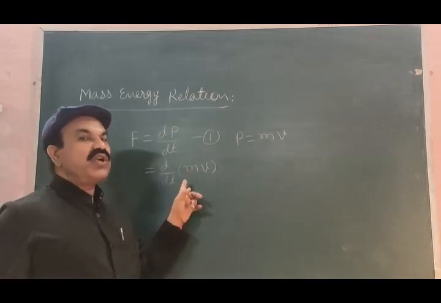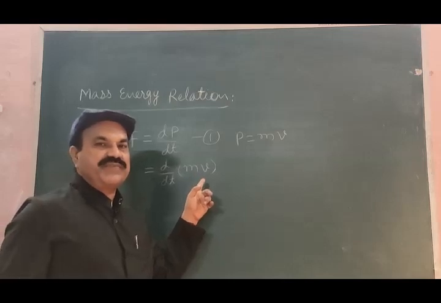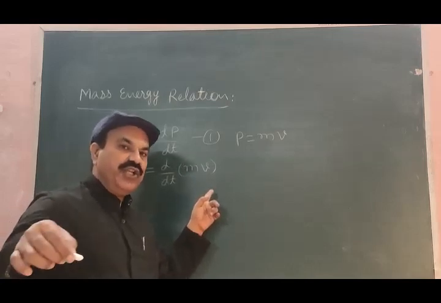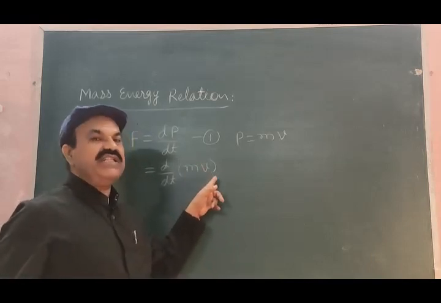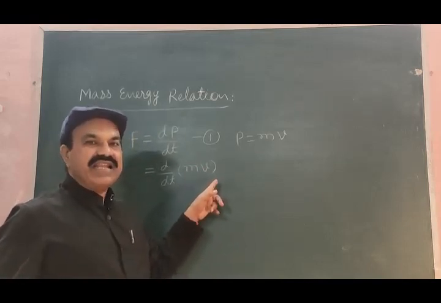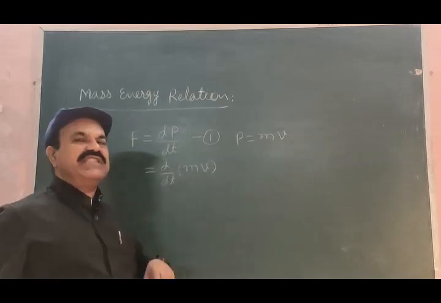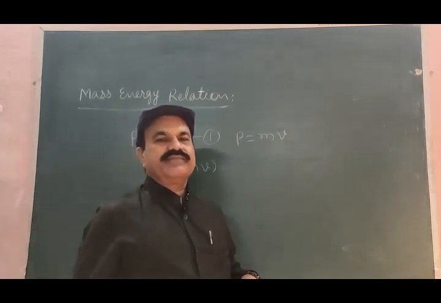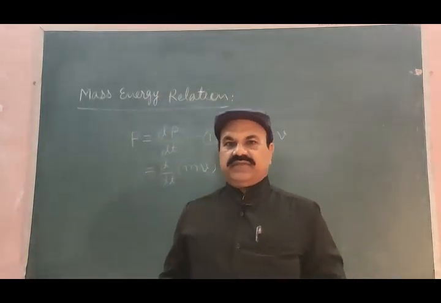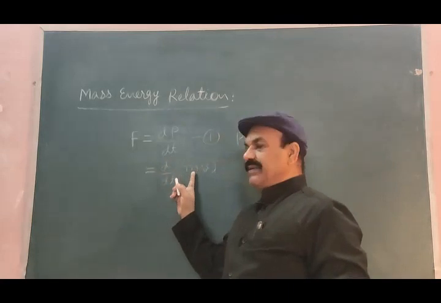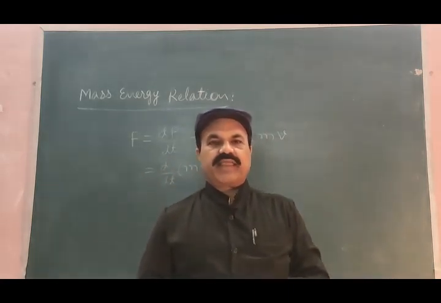Mass is not a function of time, mass is not going to change in Newtonian mechanics. But this velocity v is relative, it is changing with time. This is our concept about the mass and the velocity v.